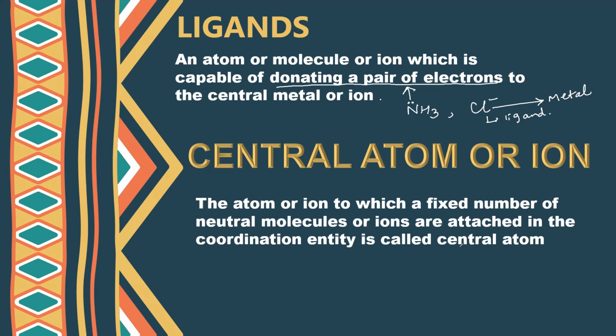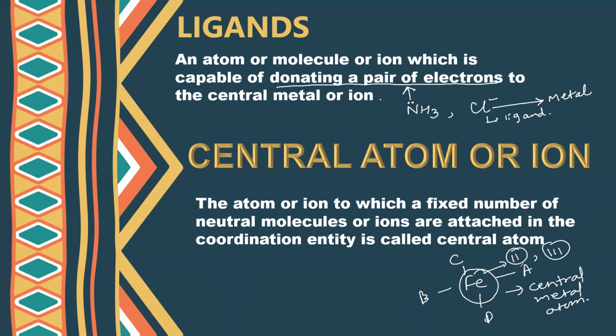The central atom is mostly a metal, like transition metals, for example, iron, cobalt, manganese, etc. So for example, I have iron and here I have some A group attached, here some B group, C group, D group. So this is my central metal atom. Now this can be a charged or neutral species. Iron can be in the 2 oxidation state or 3 oxidation state, or it can be in the 0 oxidation state. It depends on the ligands, what type of ligands are bound to it. I hope this is clear.